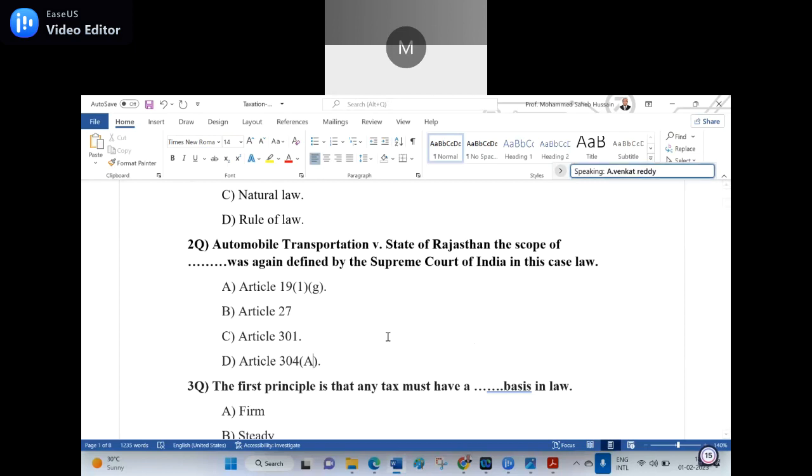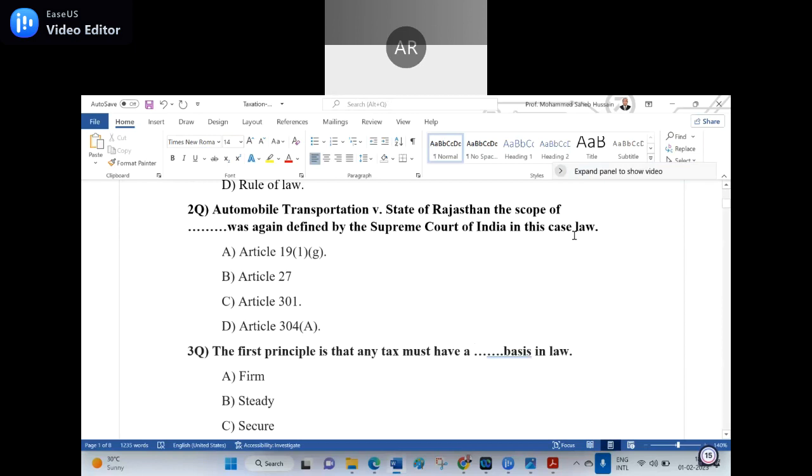May I know, Venkat Reddy, how did you shoot this one? Sir, I guessed it. You guessed it. Very good. Means you are now perfect in guessing.